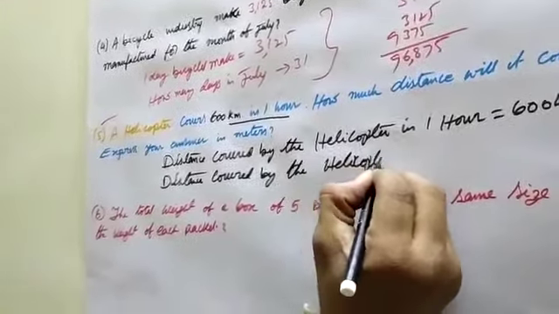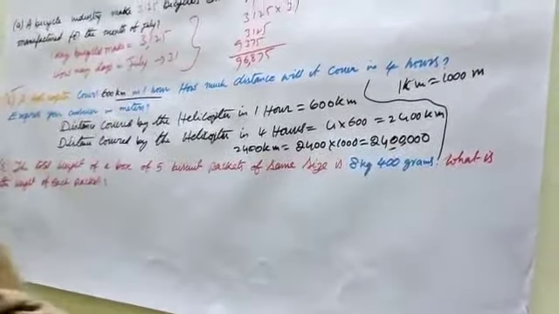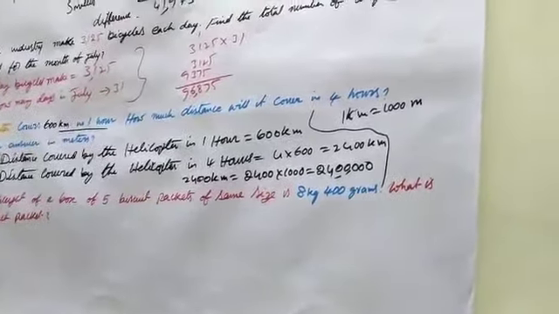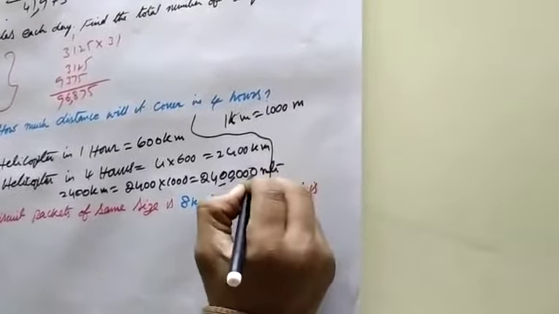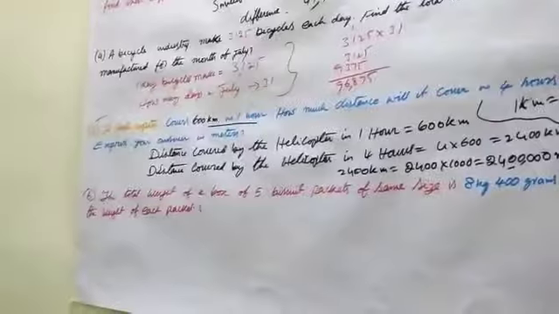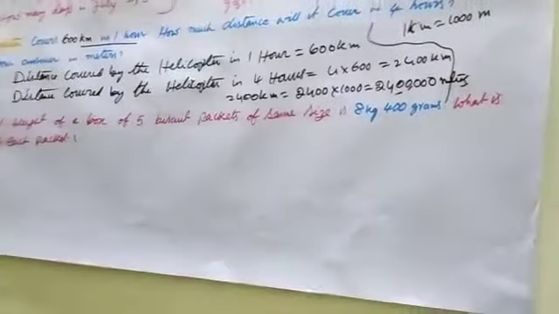Already well known to you, 1 kilometer is equal to 1,000 meters. At the same time, 2,400 kilometers is equal to how many meters? Therefore, 2,400 into 1,000, that is equal to 24 followed by 5 zeros. 24 lakh meters. Go to the 6.